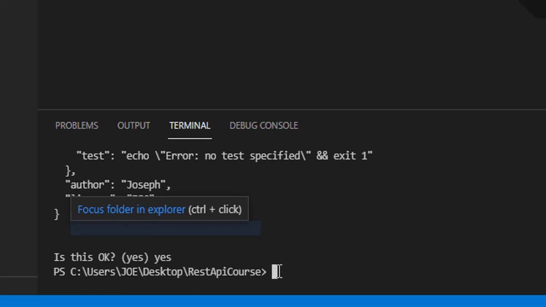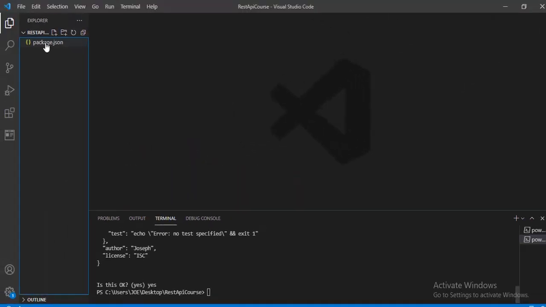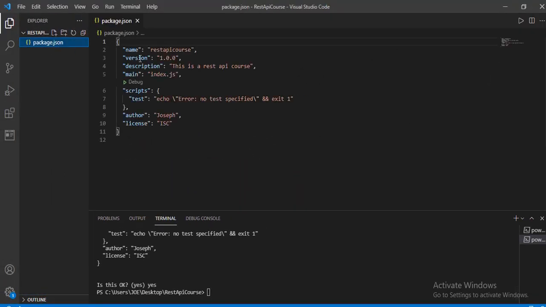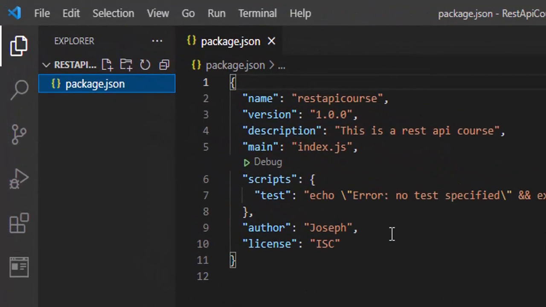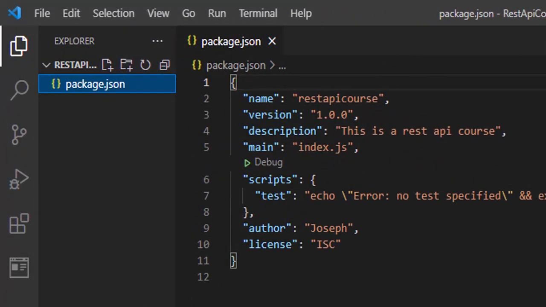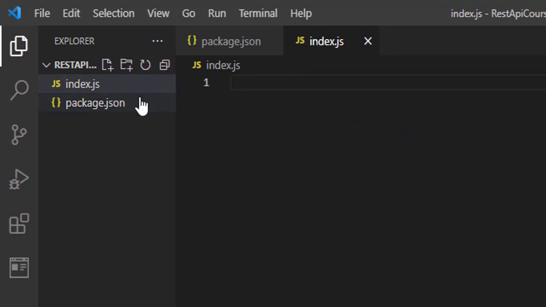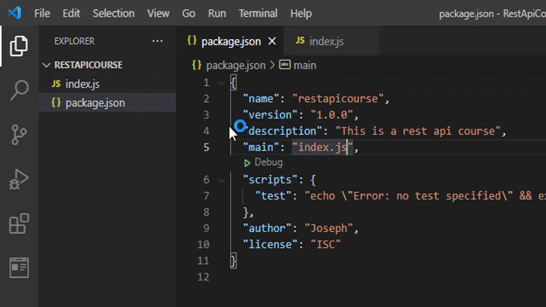So now we're done. And if you check it out now, inside the REST API folder we have a package.json file. So this is what is created when you go through that process. Take note, the main file here is the index.js, and I am going to create that index.js file now. So I'm going to say index.js here. This is the JavaScript file where we're going to write all the code. So you see the main entry point is the index.js.